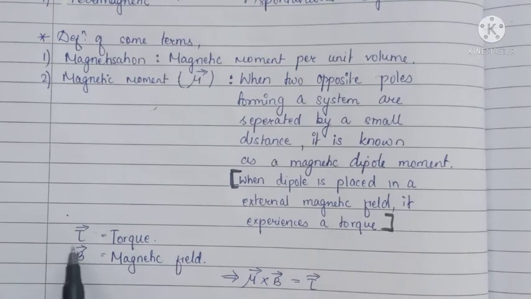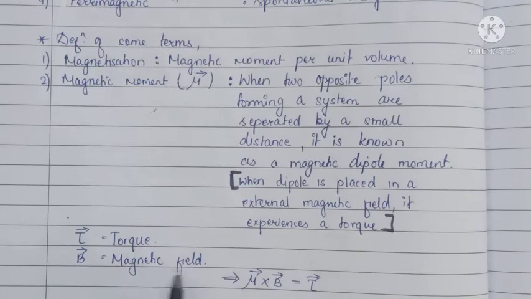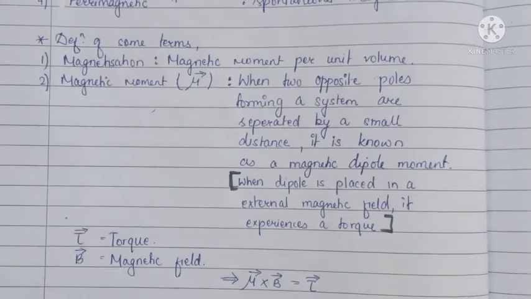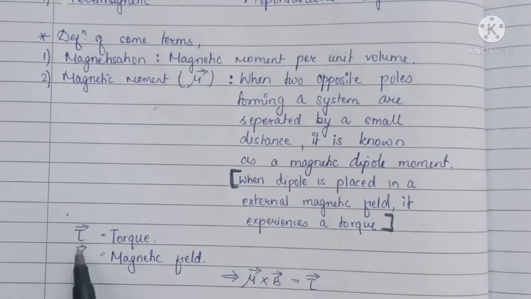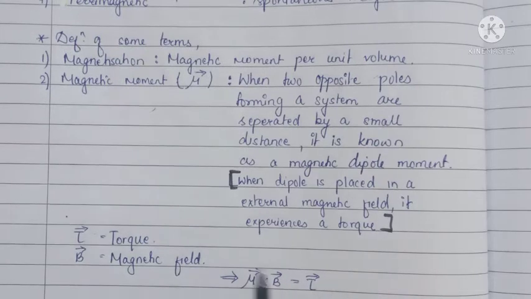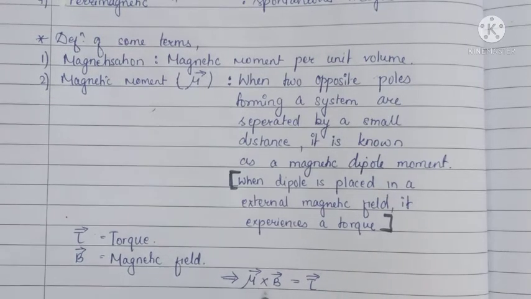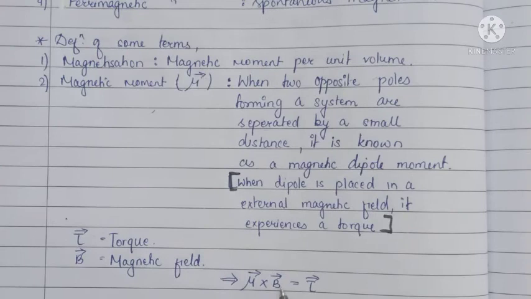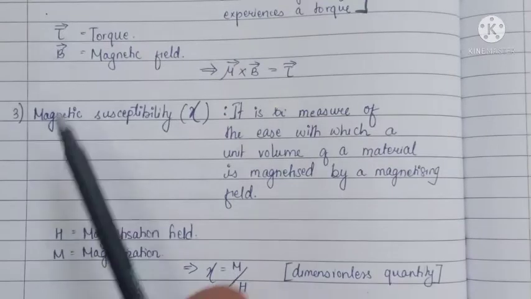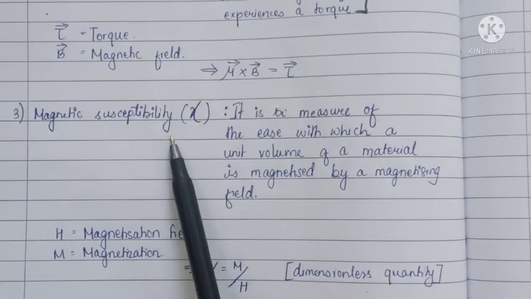Now torque is given by tau and magnetic field is given by B. Both are vector quantities. Now the torque on the magnetic dipole is defined as mu cross B is equal to tau. Next term is magnetic susceptibility.